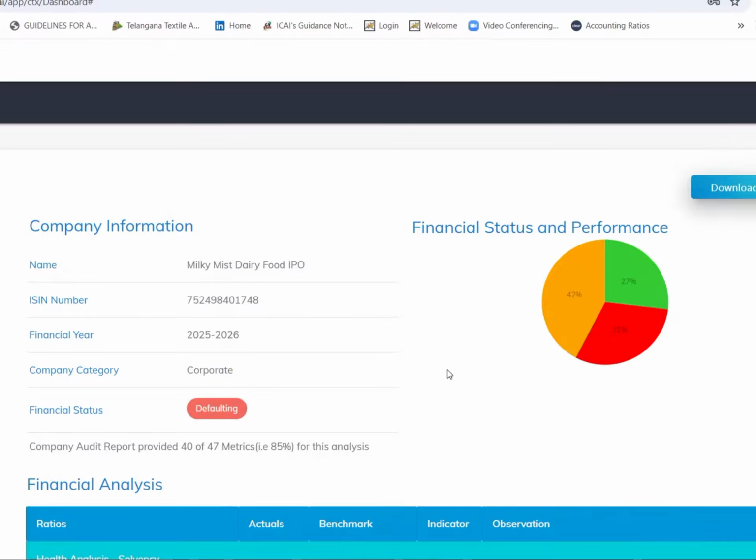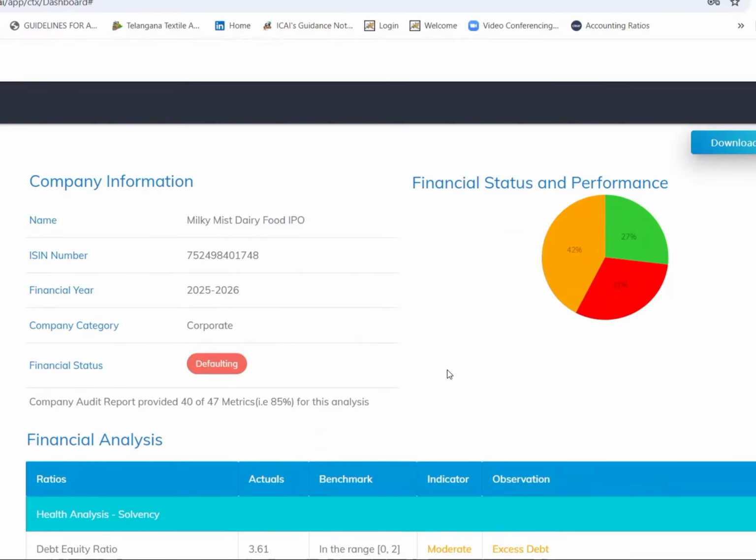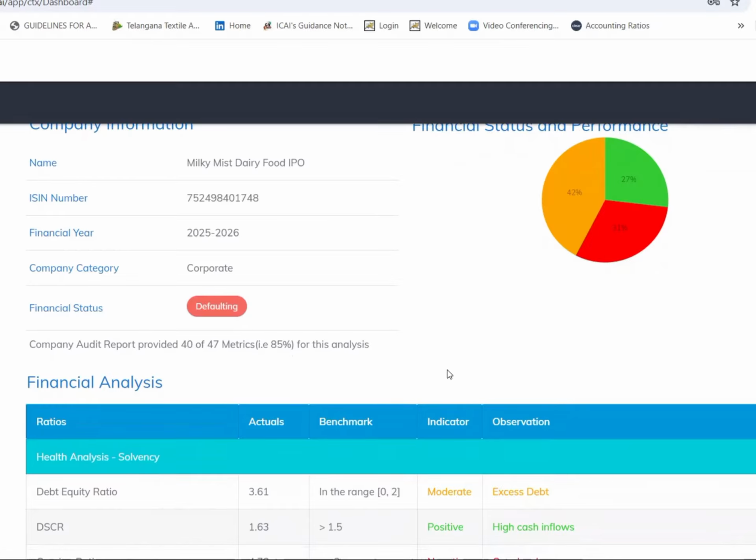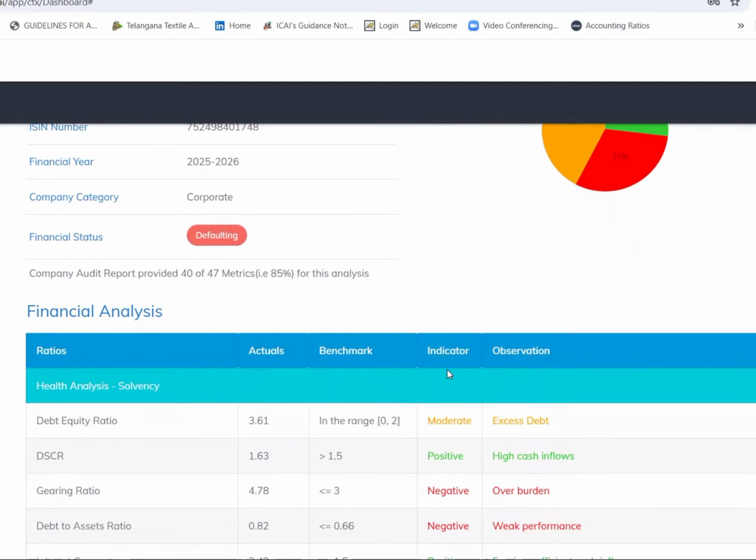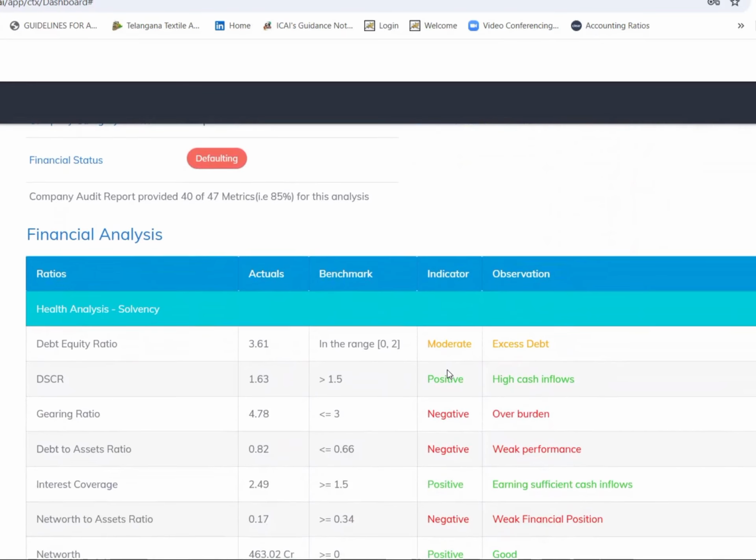Okay, here we go. This is the financial analysis report generated by AI-powered software. Based on the inputs given to the software, this company has been categorized as a defaulting company. Let us see what are the financial irregularities that made the company a defaulting company. Here is the financial analysis. The first is health analysis.